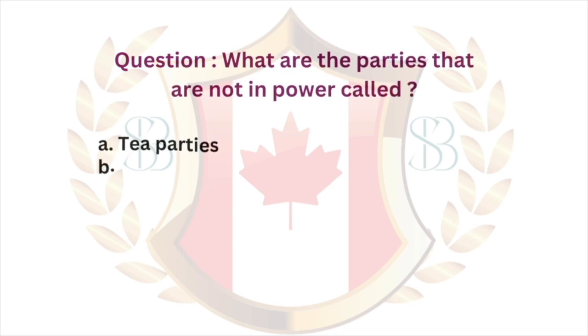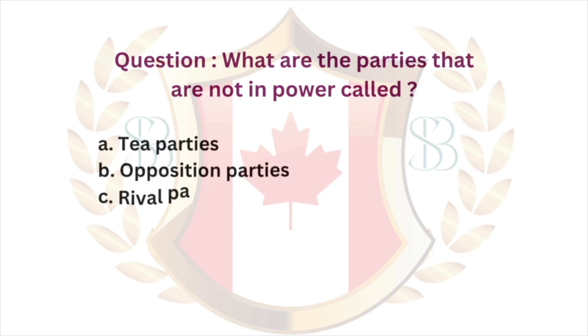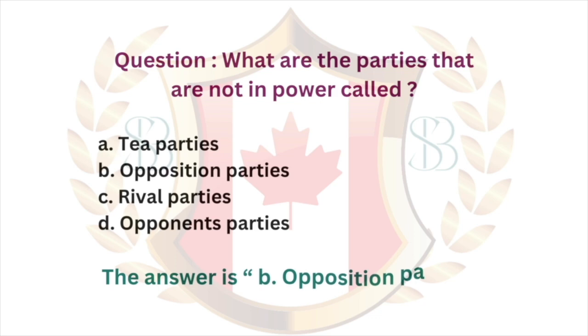Question. What are the parties that are not in power called? A, Tea parties. B, opposition parties. C, rival parties. D, opponents parties. The answer is B, opposition parties.